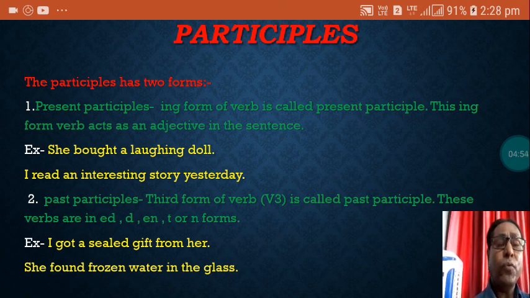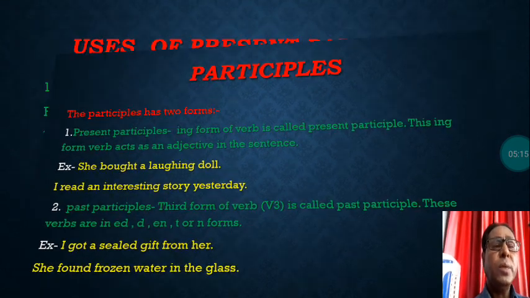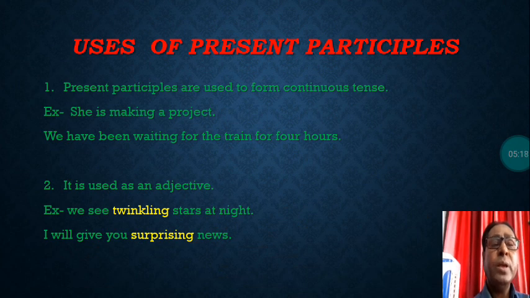She found frozen water in the glass. Frozen. You can see here freeze, froze, frozen. En form. So these are past participles. Sealed gift, frozen water. Sealed and frozen, used in these sentences, are past participle forms. Let us now know the different participles and their usage.